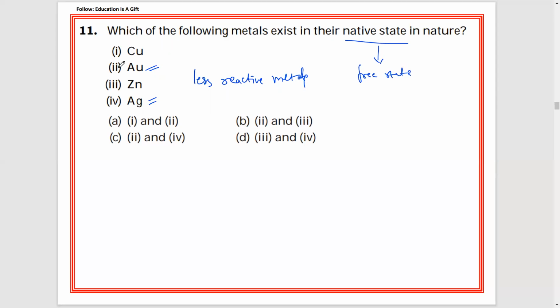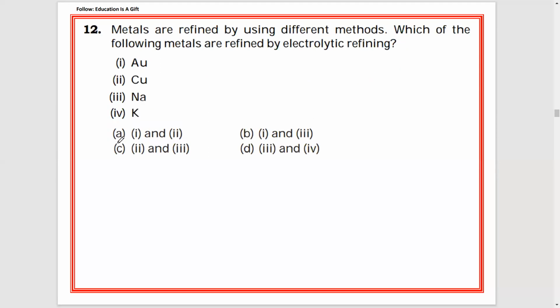So you can mark 2 and 4. Where can you find the 2 and 4? Yeah, here, right? C, 2 and 4 is the correct option. Number 12, metals are refined by using different methods. Which of the following metals are refined by electrolytic refining?